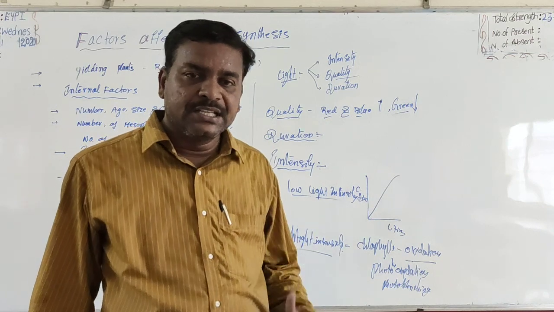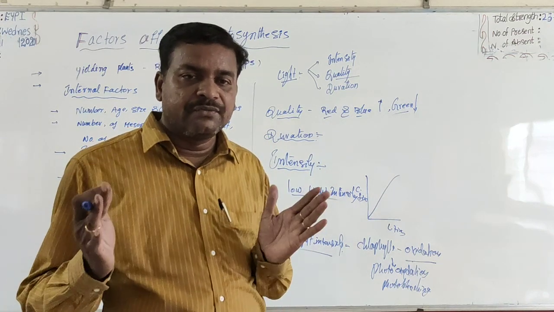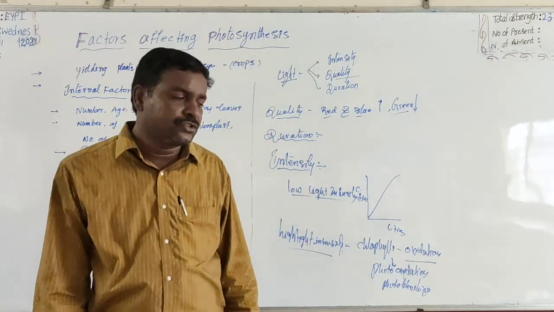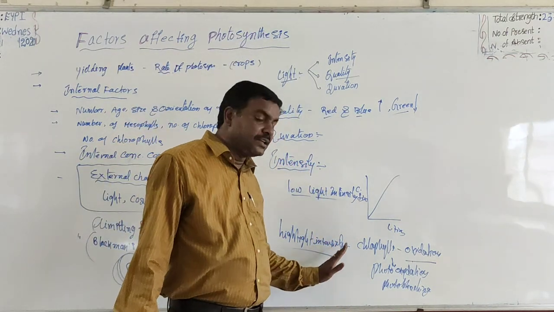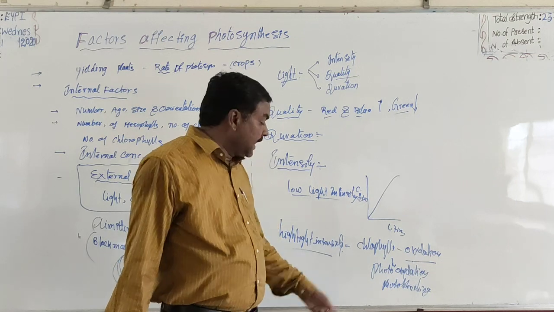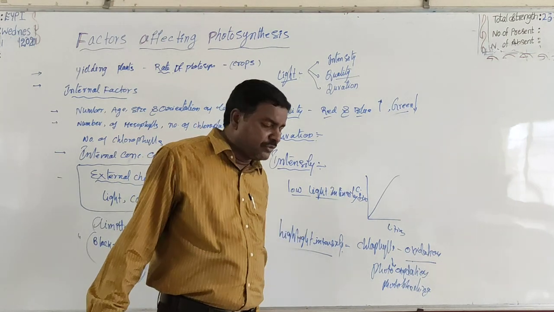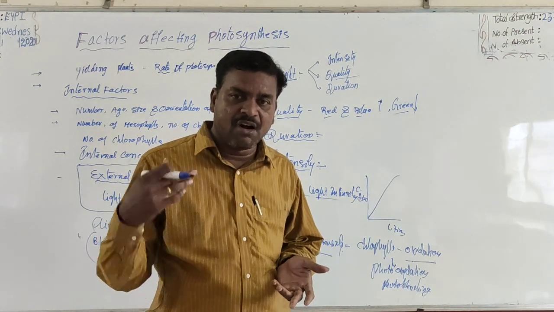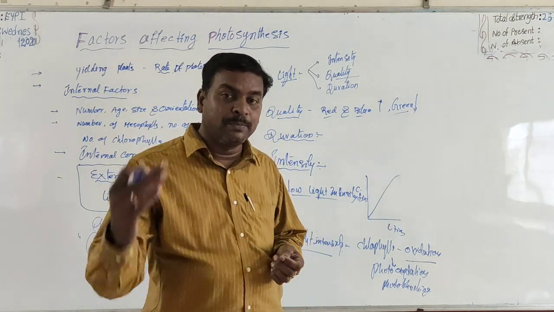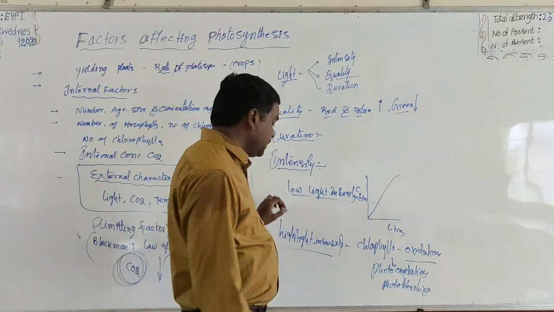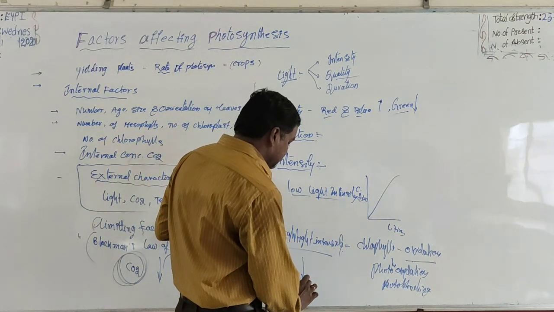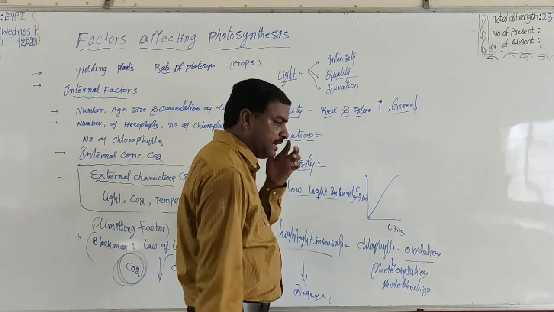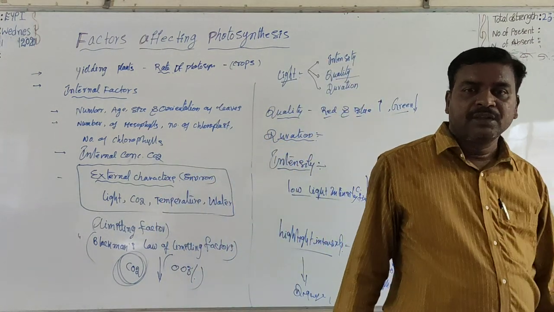In high light intensities, all the chlorophylls present in chloroplasts undergo oxidation, they denature, they are very sensitive to high light intensities. They become damaged, they undergo photo bleaching. Because of this reason, the rate decreases.